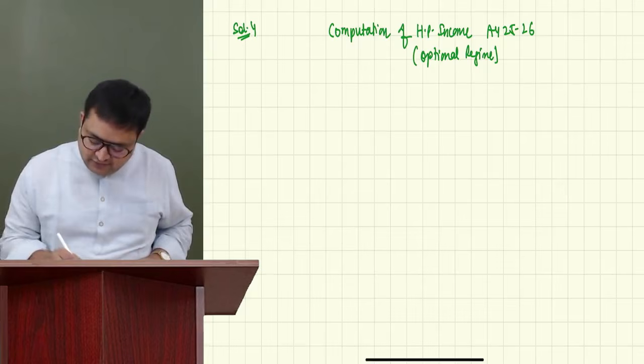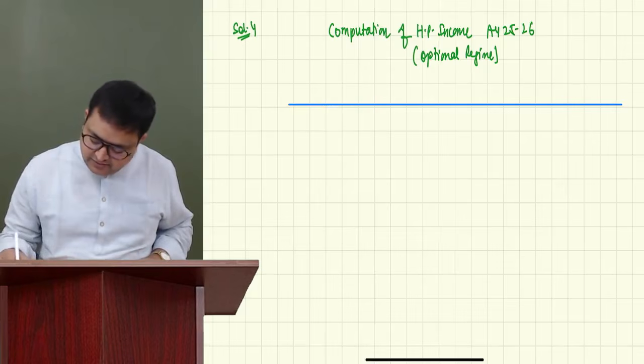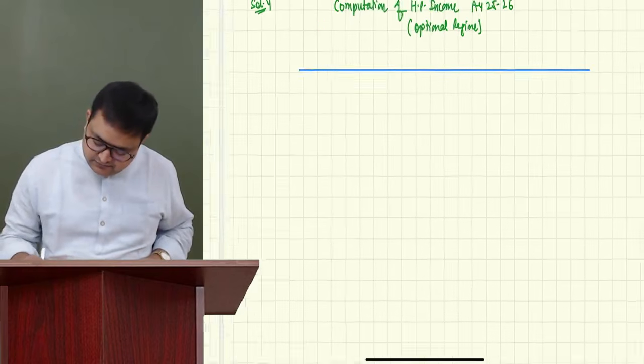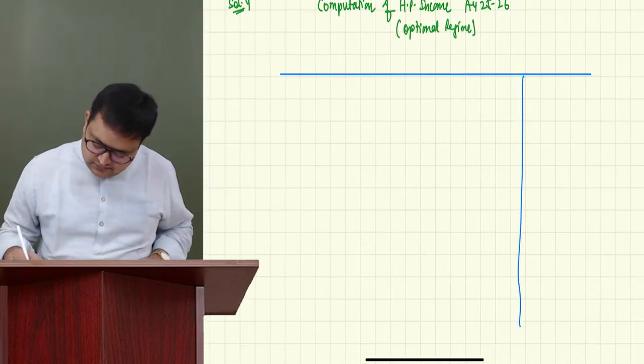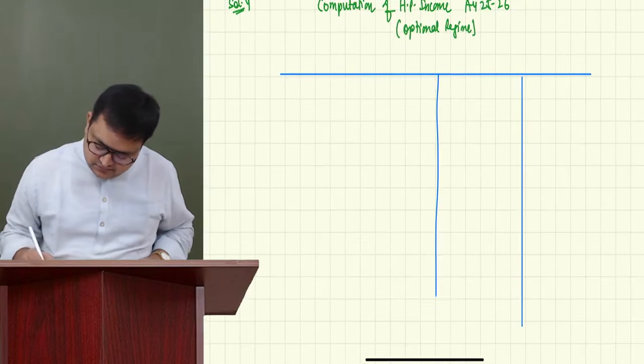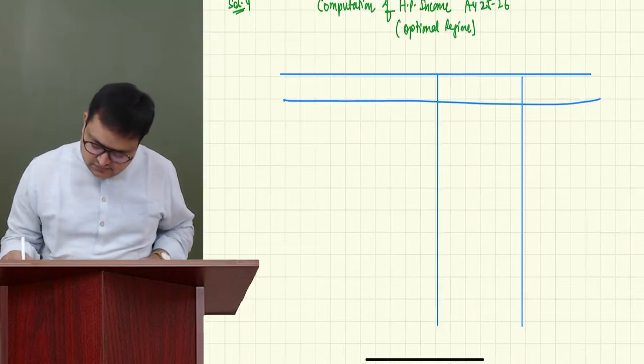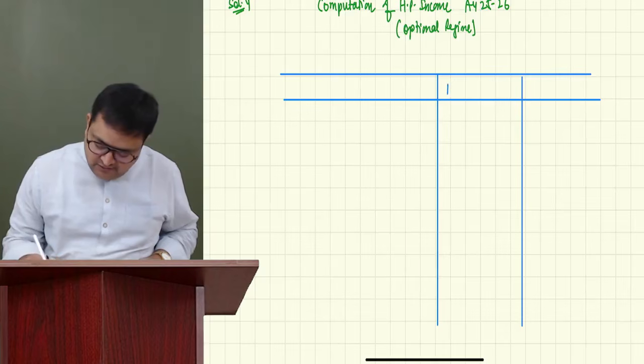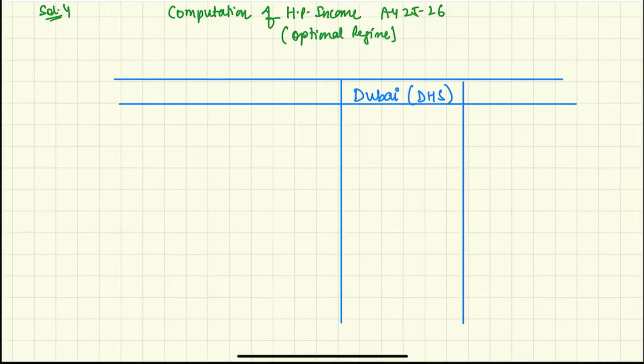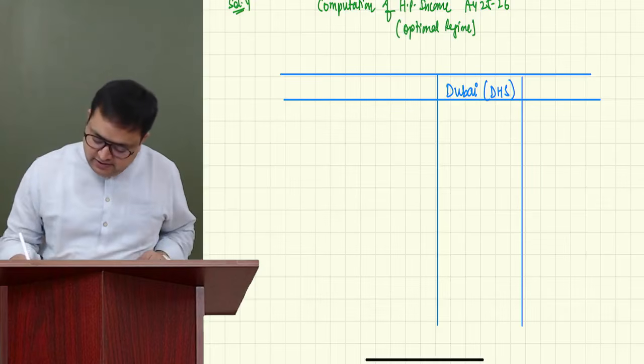So we have two houses. One is a Dubai house. Everything is given in DHS, Dubai dirhams. And here it is the Mumbai house. Here we have it in rupees.